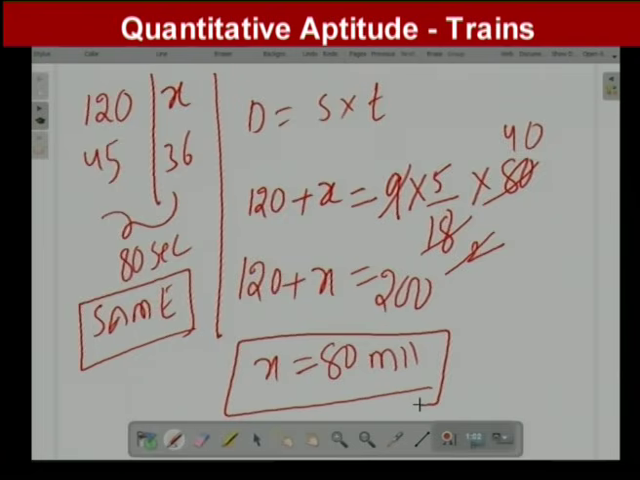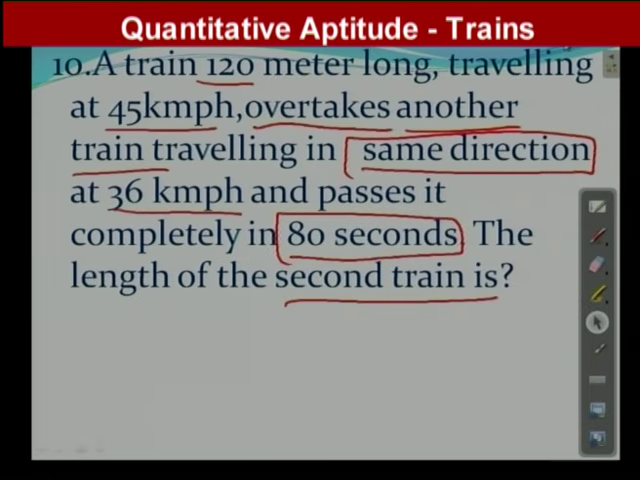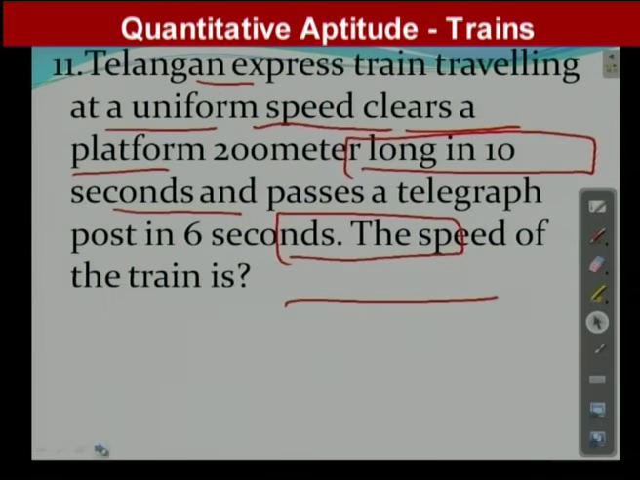What you learned from this question is that whether two trains are moving in the same direction or the opposite direction, if it is distance, you should take plus. If it is speed and the same direction, you should take the relative speed, which will be minus. If it is the opposite direction, you should take plus. I hope you understood this question also. Now we focus on one more question, question number 11.